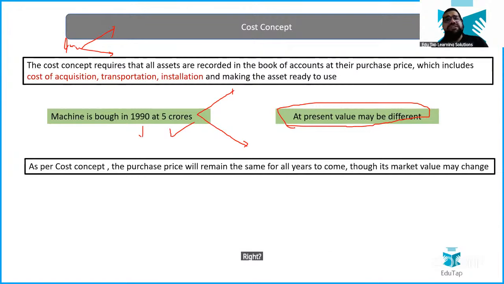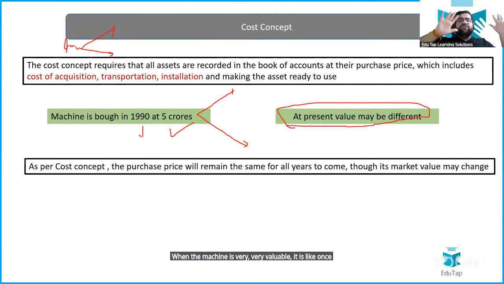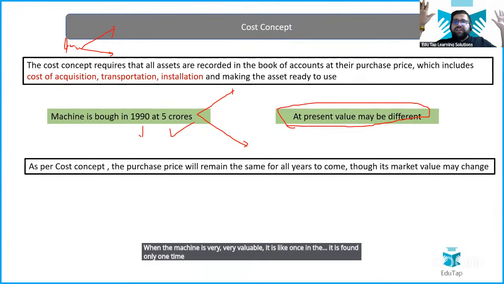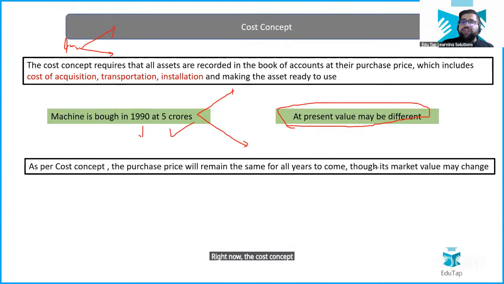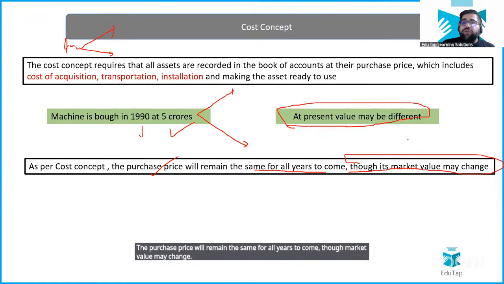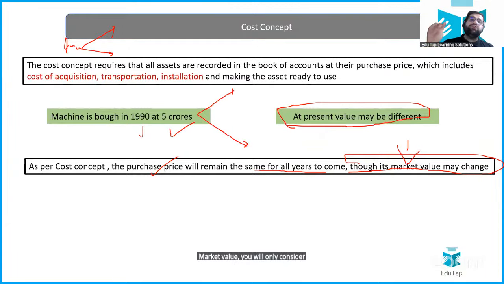The value comes down, but it can increase also, when the machine is very, very valuable, like it is found only one time in one particular place of earth, right? Now, the cost concept says that you always have to record the value of machinery at the purchase price. The purchase price will remain the same for all years to come, though market value may change. Market value you will only consider once you are going to sell that particular machinery, isn't it?